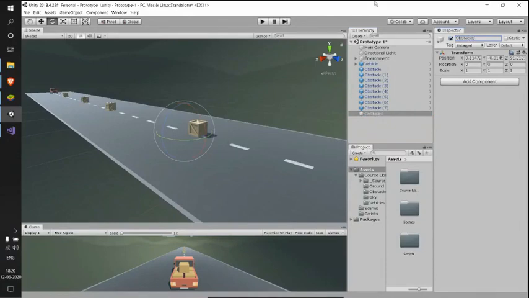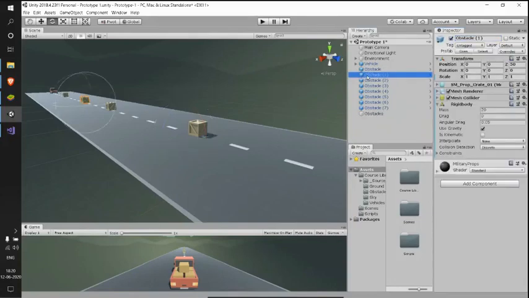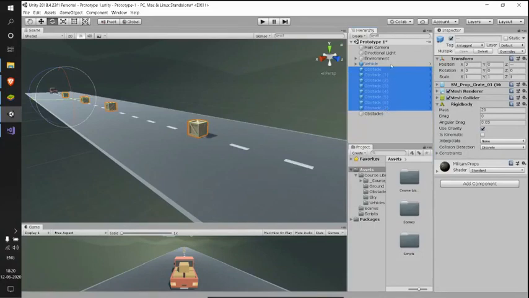Obstacles, yes. And now what I'll do is select all these obstacles. I'll select the first one and, holding shift, I'll click on my last one so that I'll select all my obstacles.